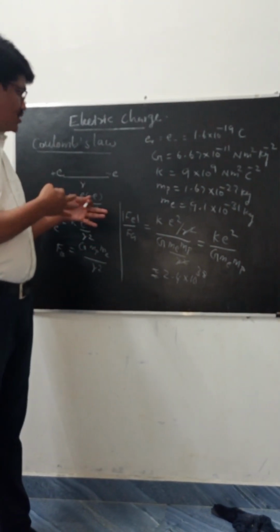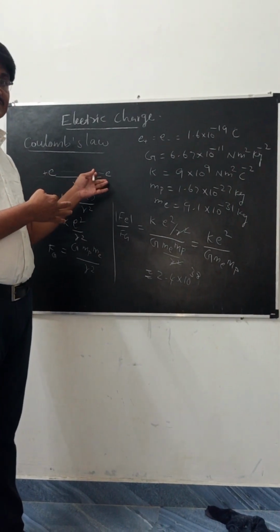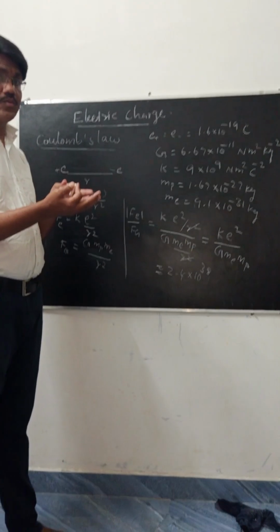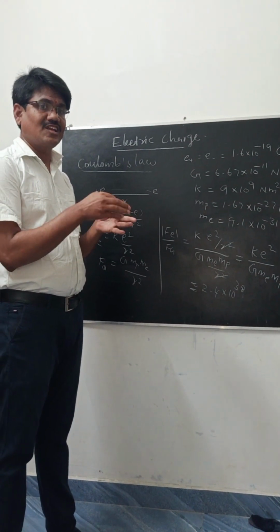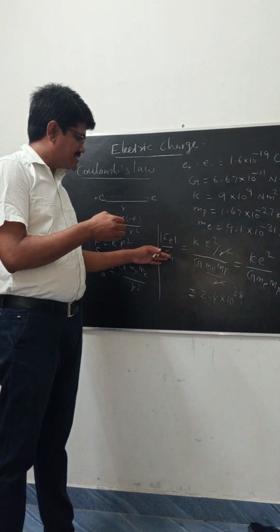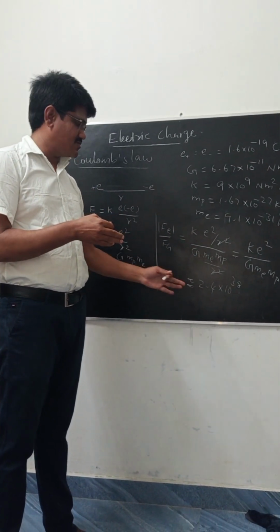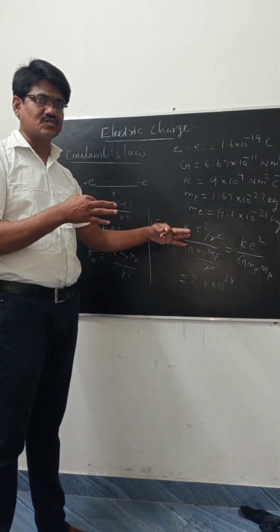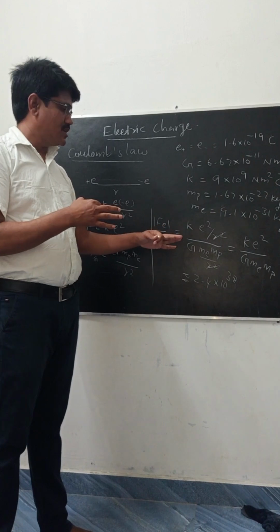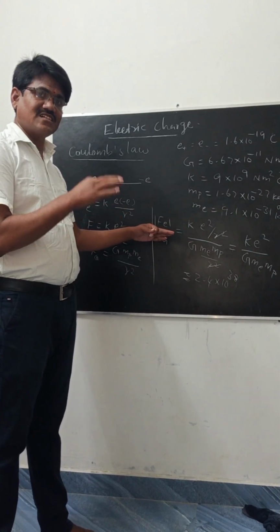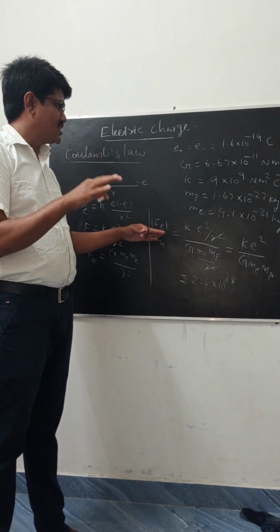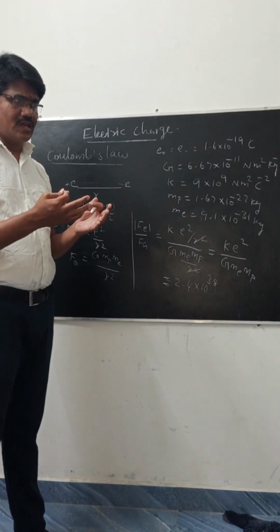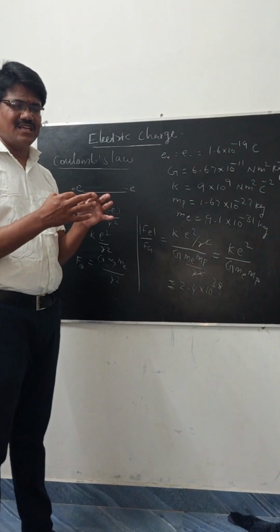Now we are calculating for the proton and the electron in an atom. At the same time, we calculate for proton to proton in the nucleus. Okay, this is also lesser than this value, approximately 1.3 into 10 power 36. It is also an approximate value. That is, gravitational force is always a lesser force compared to electrostatic force. That is a comparison. Next, we are going to see how to calculate the force in a system.